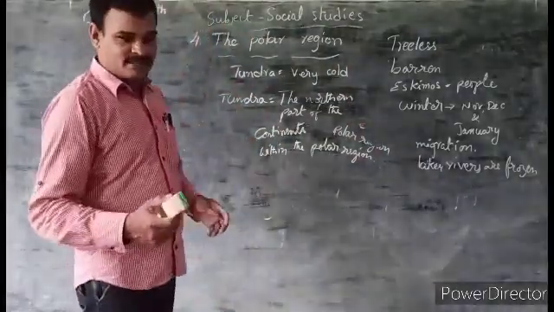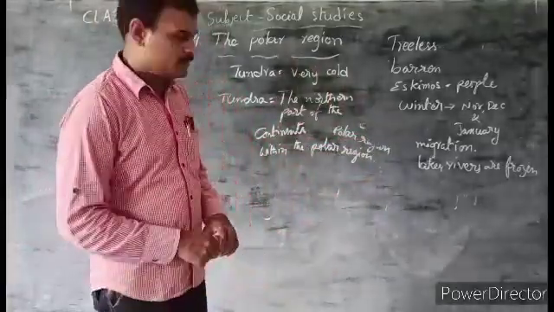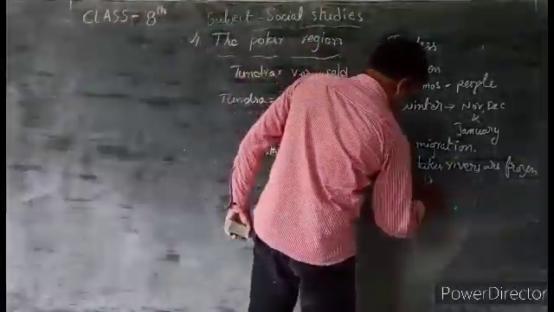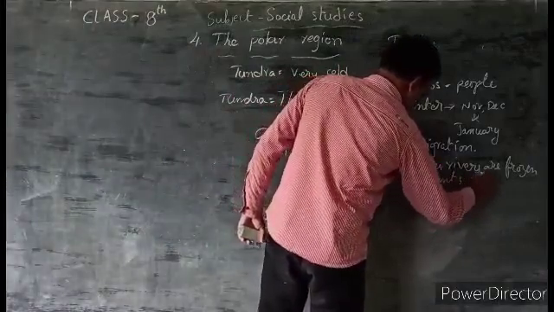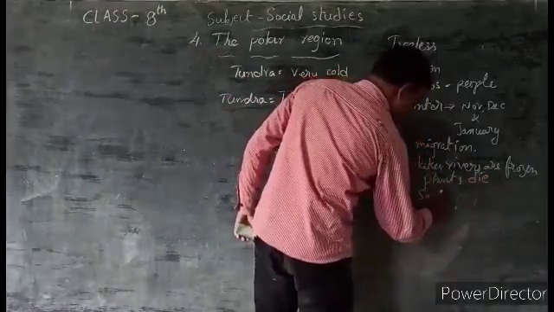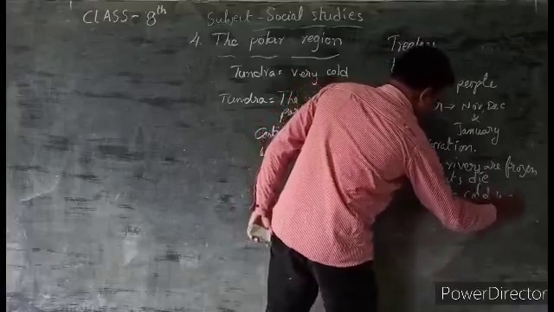All the plants die in this season. Severe cold winds are blowing.